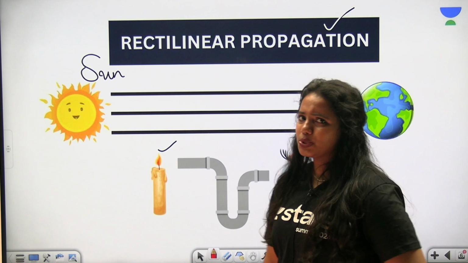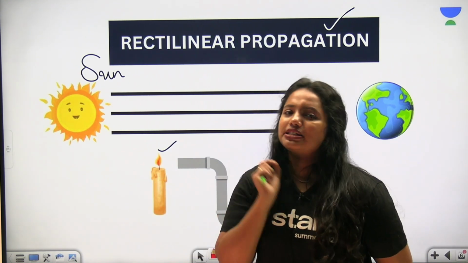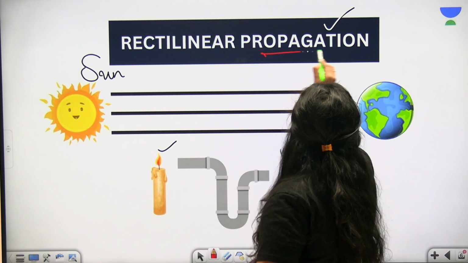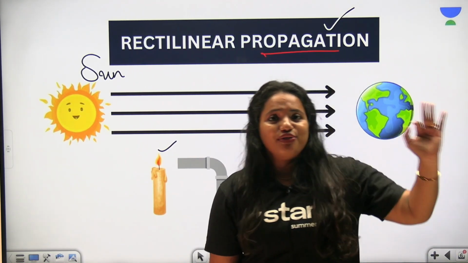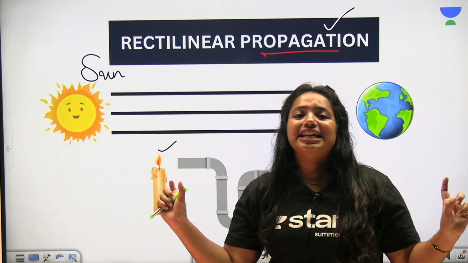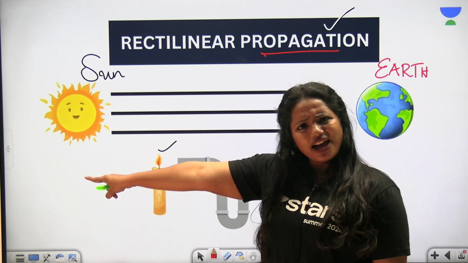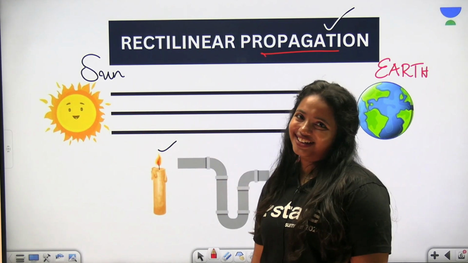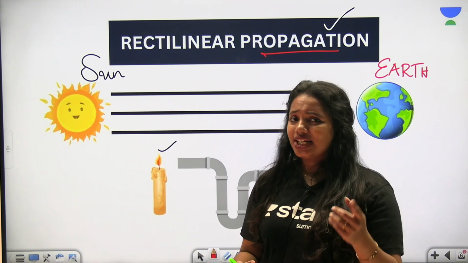And what about this one? When the light travels in a straight line, it has a very specific name. This is called rectilinear propagation. So light has a property of traveling in straight lines, and therefore it can be called rectilinear propagation. And what is the primary source of light that we have? It's nothing but the sun. So from the sun to the earth, the light is traveling in straight lines, right?